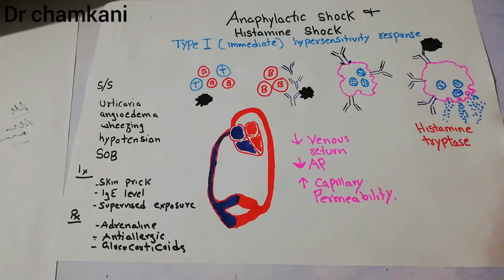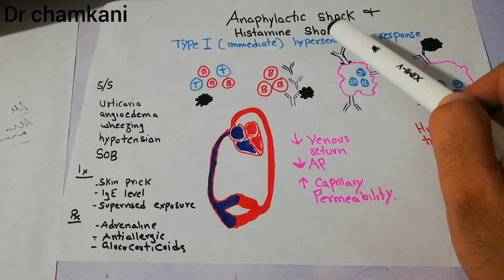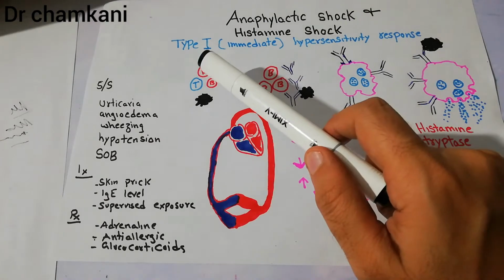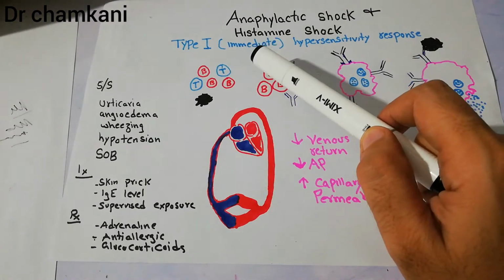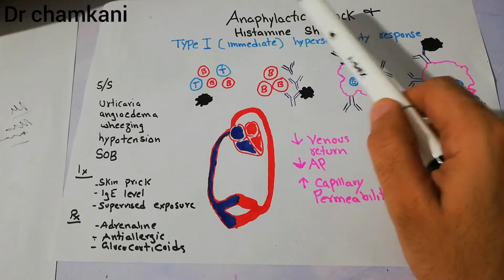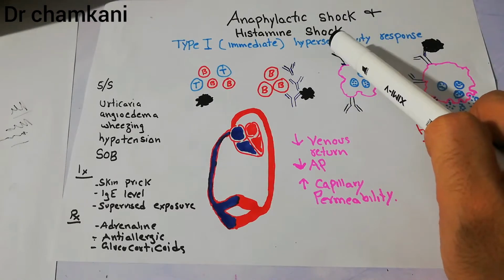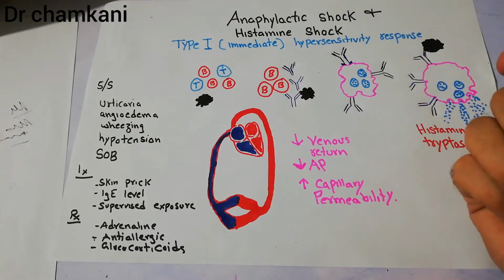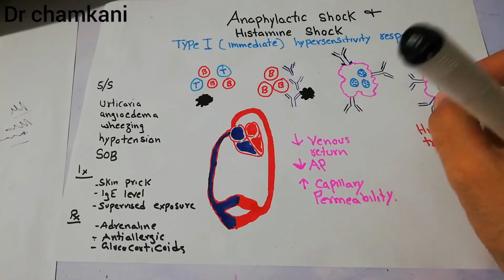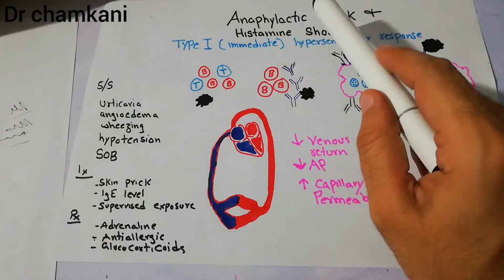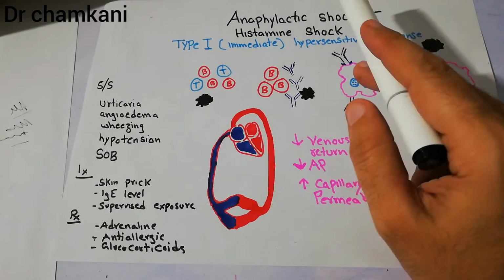In this lecture, we are going to talk about the anaphylactic shock and histamine shock. The anaphylactic shock basically is also a type 1 or immediate hypersensitivity response, and this type of shock basically develops in people who are allergic or who are sensitive to some kind of antigens. Now, the type of antigens which may ultimately lead to this kind of shock, the anaphylaxis or the anaphylactic shock,